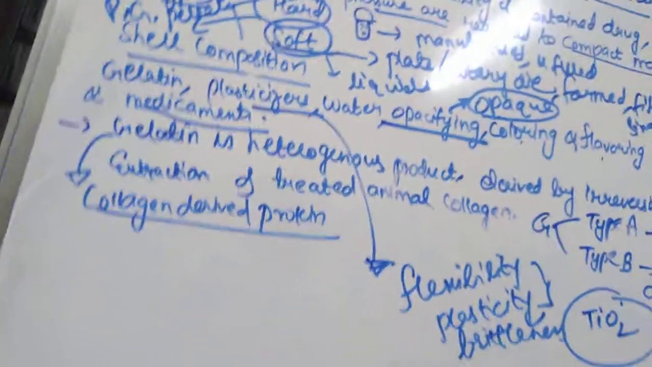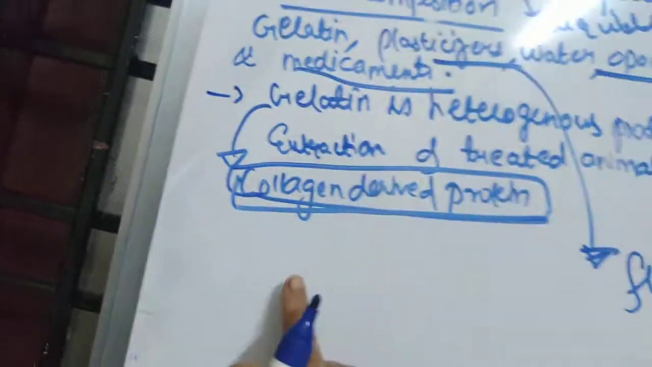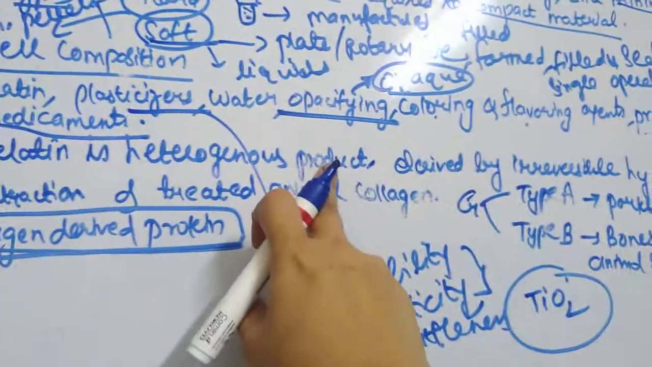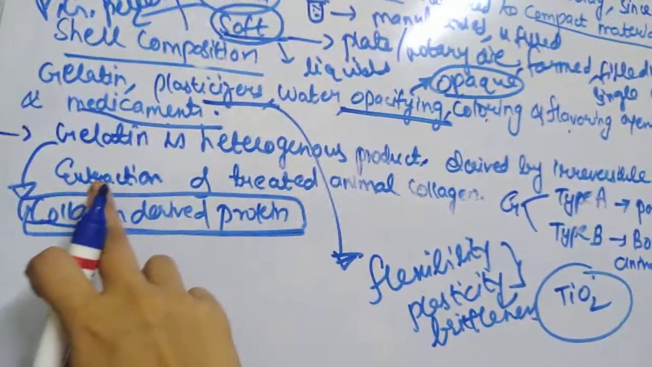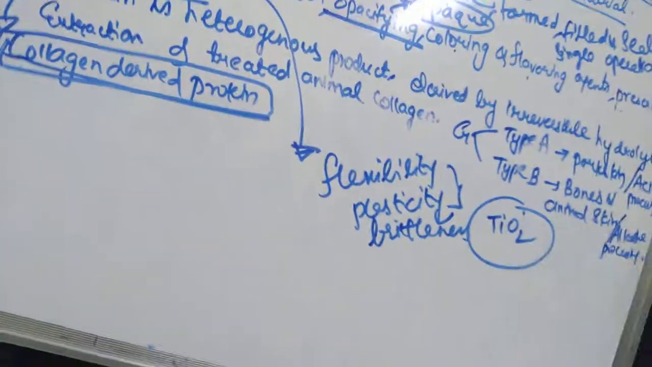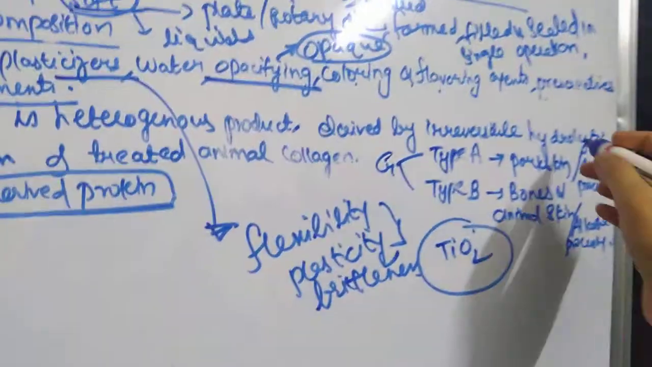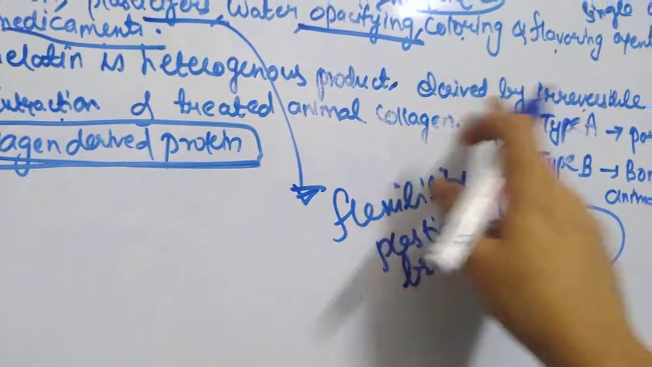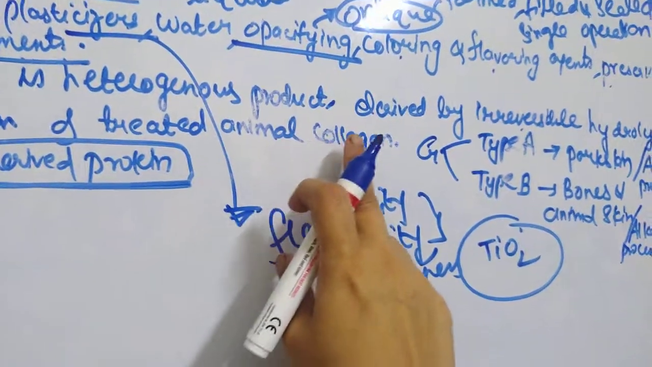What is gelatin? Gelatin is a collagen derived protein. Okay, gelatin is a collagen derived protein. It is a heterogeneous product which is derived by irreversible hydrolytic extraction. Whatever the source is, from that source you will extract the gelatin by hydrolytic extraction. That is irreversible, meaning it cannot be reversed back. So it is derived by irreversible hydrolytic extraction of treated animal collagen.